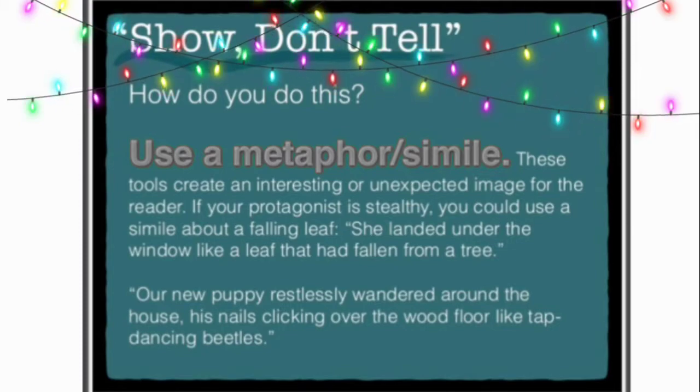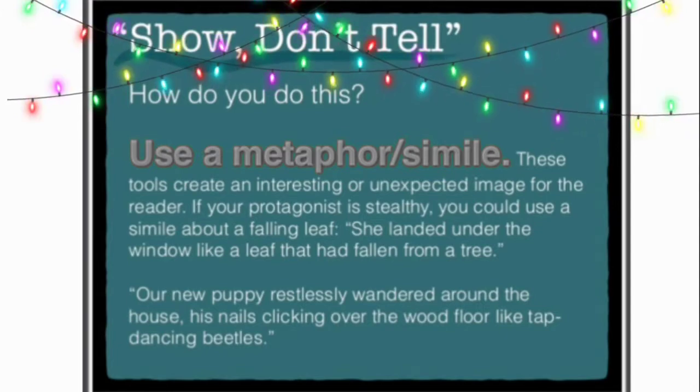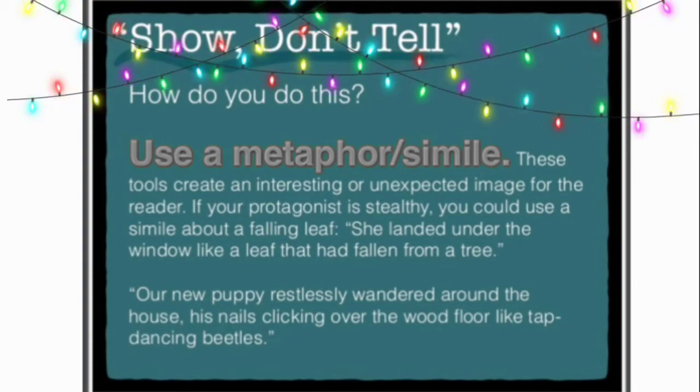Another example would be, our new puppy restlessly wandered around the house, his nails clicking over the wood floor like tap dancing beetles. Here, again the word like is used. It means that we are using simile for comparison. And with the use of simile, a very clear picture is already made in our mind about the dog wandering around the house on the wooden floor.